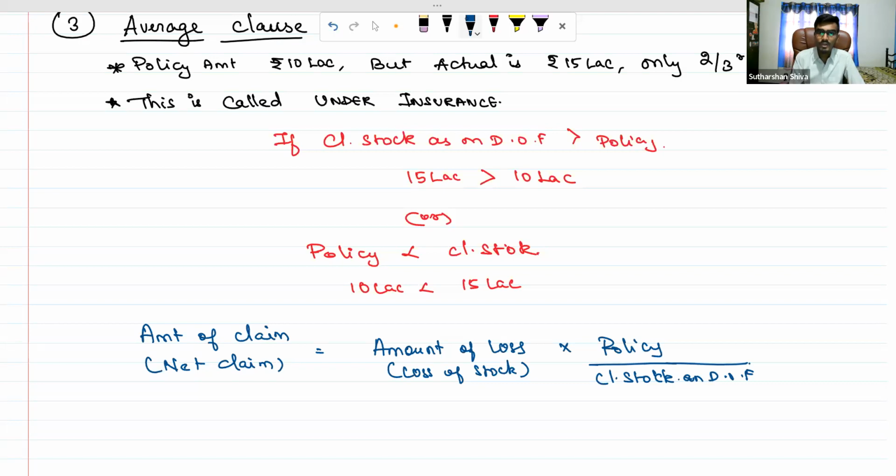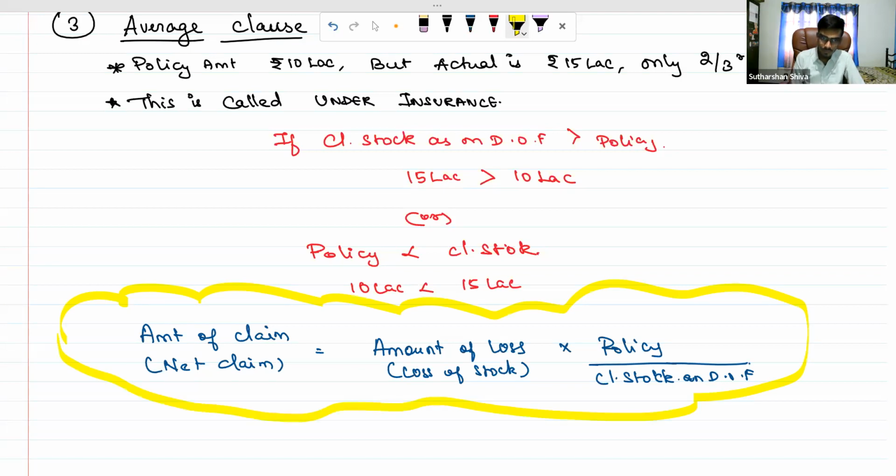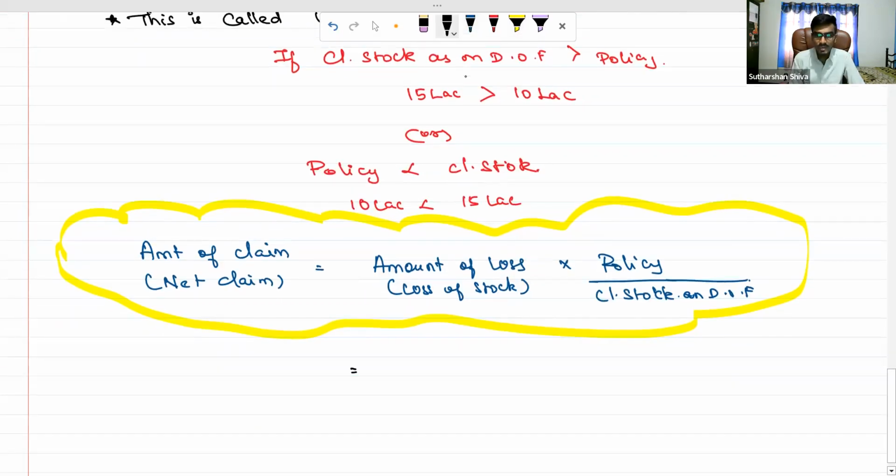This is a unique formula you have. You should remember this formula whenever there is an underinsurance concept. So in my example, what is the amount of loss? It is 12 lakh. What is the policy amount? It is 10 lakh.